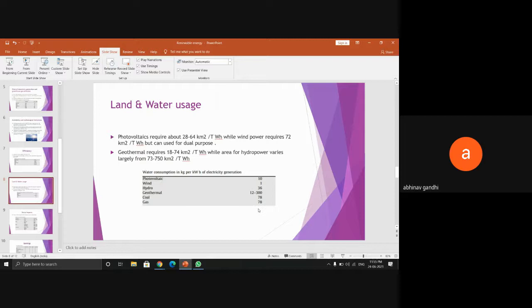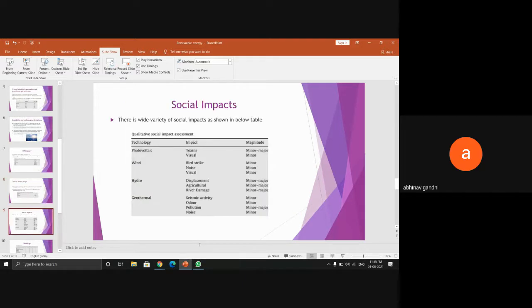So, in terms of land, wind power is efficient when we utilize it for dual purposes, and when we analyze according to water consumption, wind power is the most efficient.